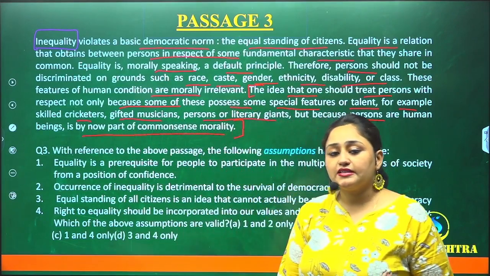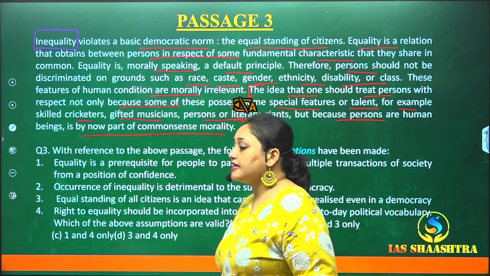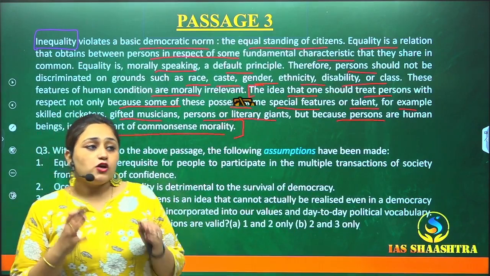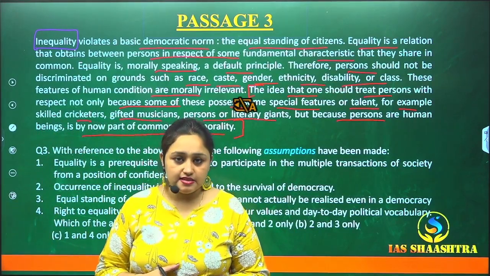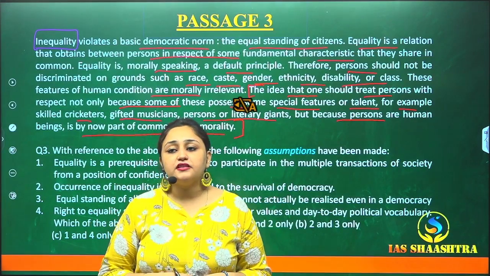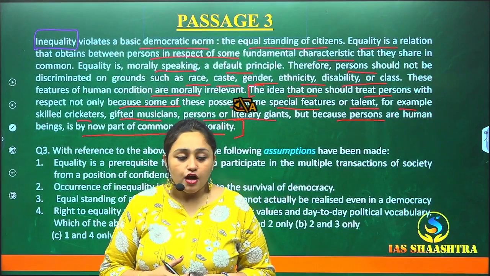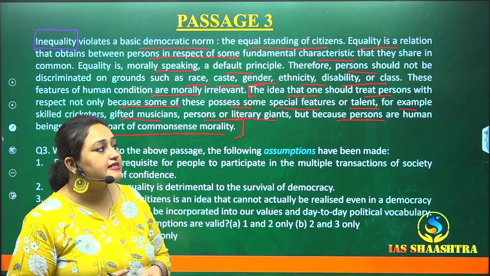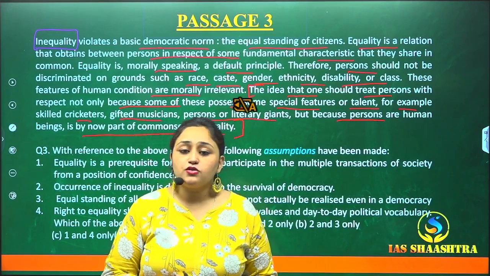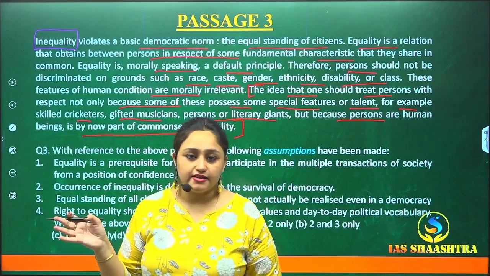So what the author is saying, that firstly, inequality is a very bad thing, which destroys the equal standing of the citizens in the country. It is a very big backdrop in the democracy of our country. So every citizen is equal, okay? And nobody should be discriminated on the basis of any of the following given categories.